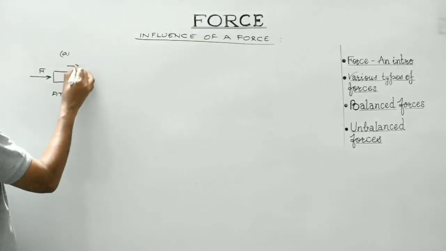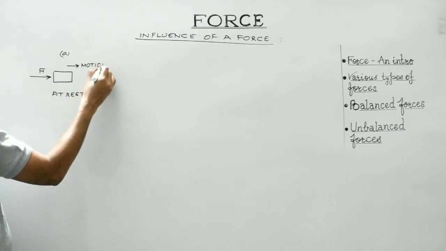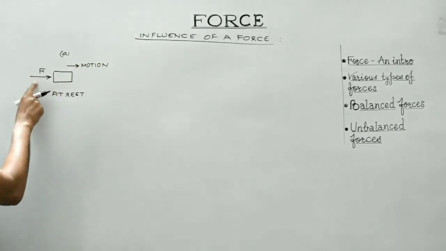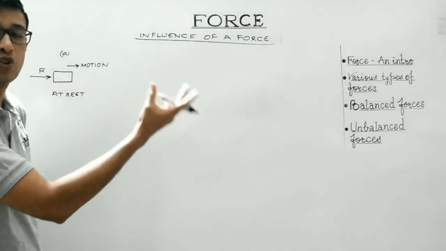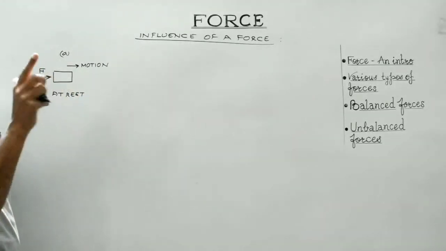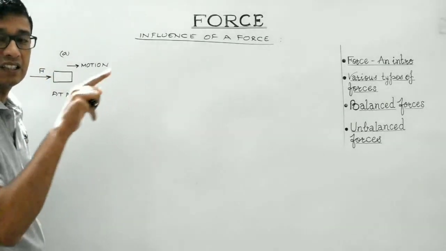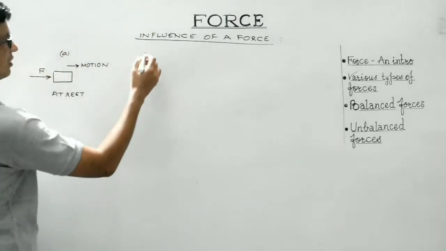So, in this case, under the influence of this force, the body is changing its state from rest to motion. It has started moving along the direction of the force applied. So this is the first case.